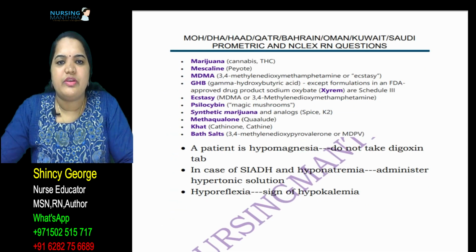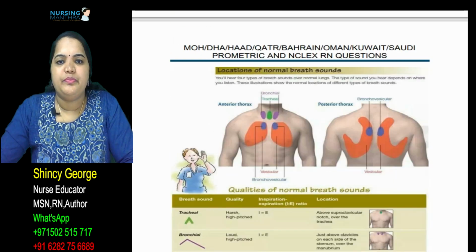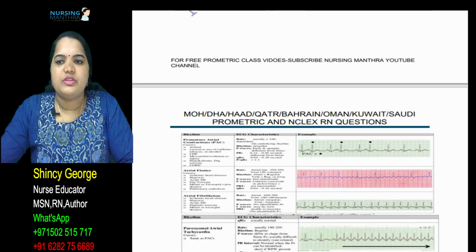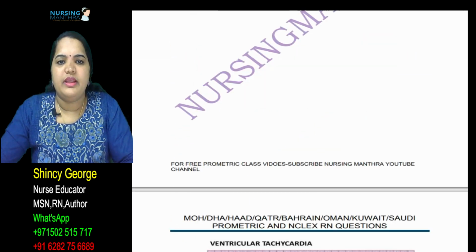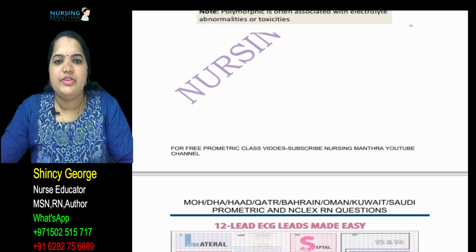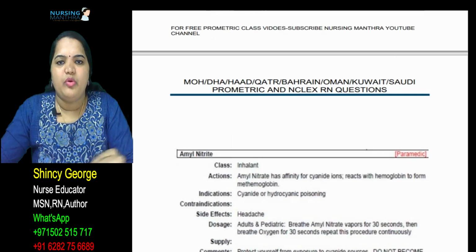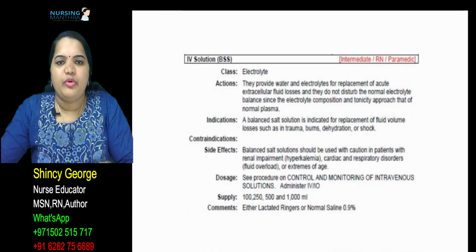The drug calculation related questions are available here. I cannot read all the questions that are in this book. I have also mentioned each subject's important points: in maternity health nursing, what are the important points you have to remember, in psychiatric nursing, and in community health nursing.